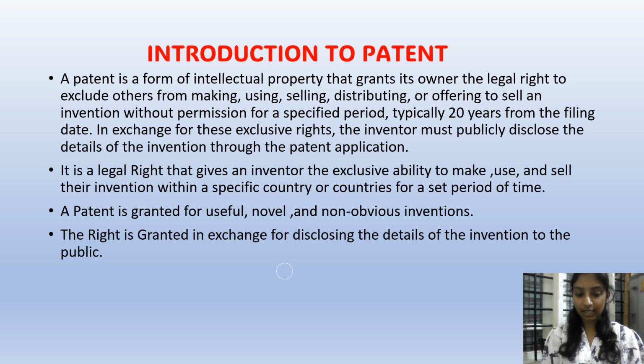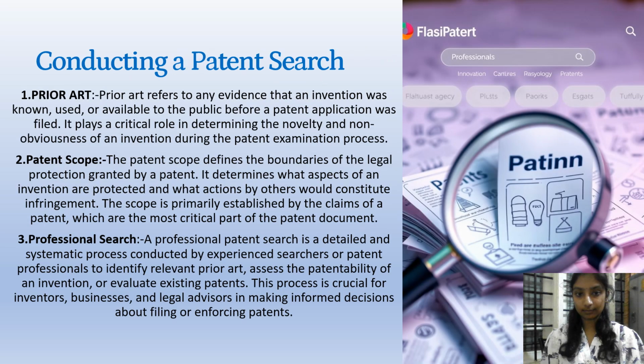A patent is granted for useful, novel, and non-obvious inventions. The right is granted in exchange for disclosing the details of the invention to the public. Let's see conducting a patent search. In this, we will gain three important points: prior art, patent scope, and professional search.